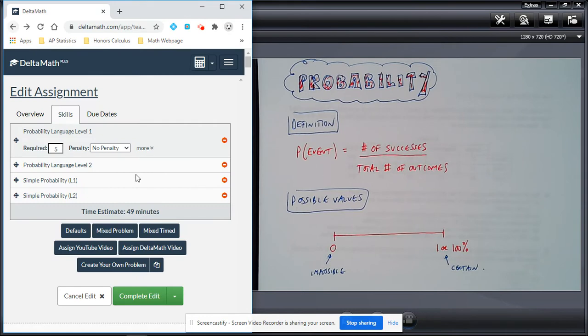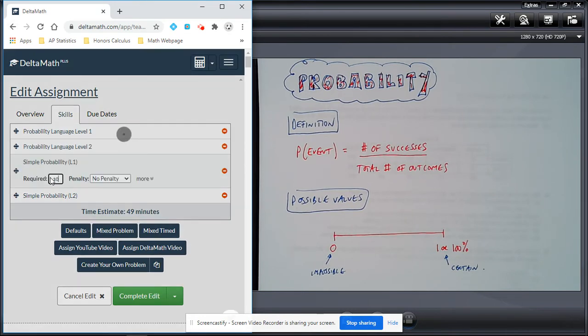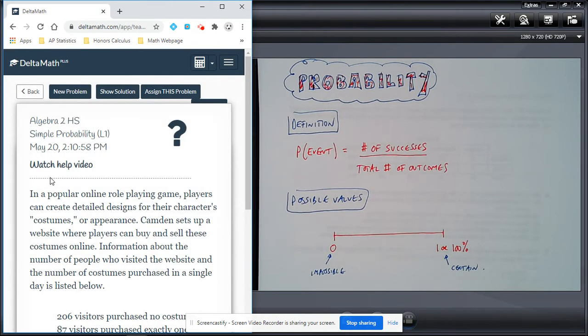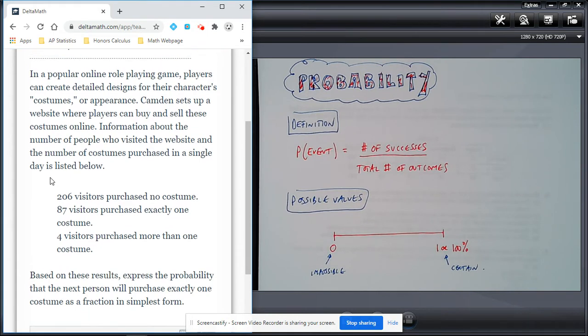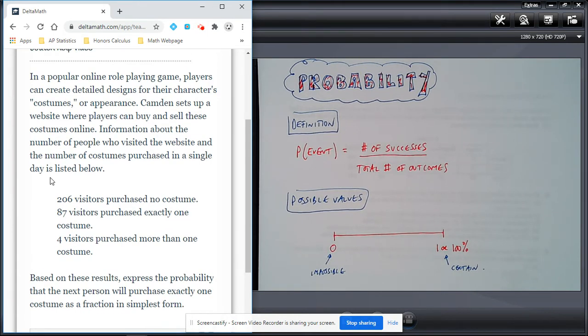All right, let's go ahead and have a look at a question that deals with calculating the probability. So here we have one right here. It says, in a popular online role-playing game, players can create detailed designs for their characters' costumes or appearance. Sounds like fun. Camden sets up a website where players can buy and sell these costumes online.